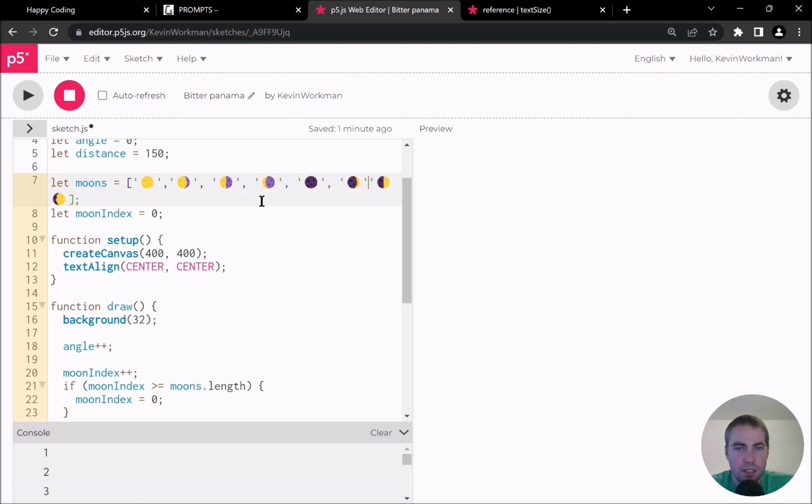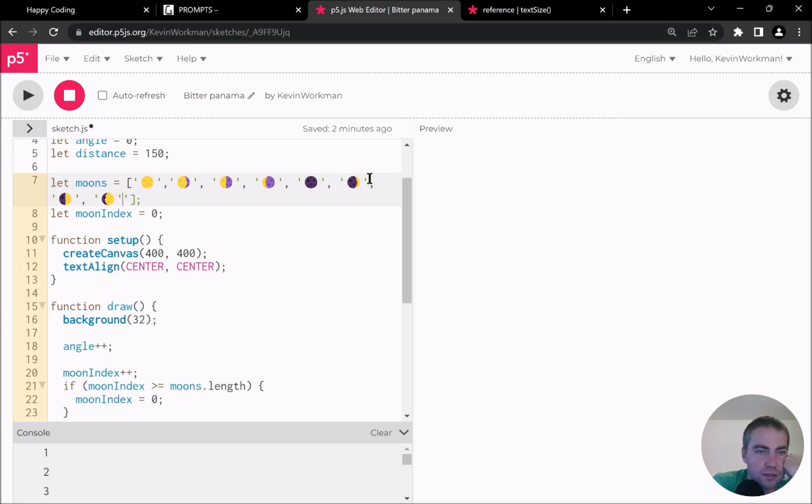So what I'm doing is converting my string into an array of strings so that now each emoji is captured by a string, and that string can contain multiple characters or multiple Unicode characters or whatever the word is, and that's okay because it's just a string and we don't actually care what's in the string.